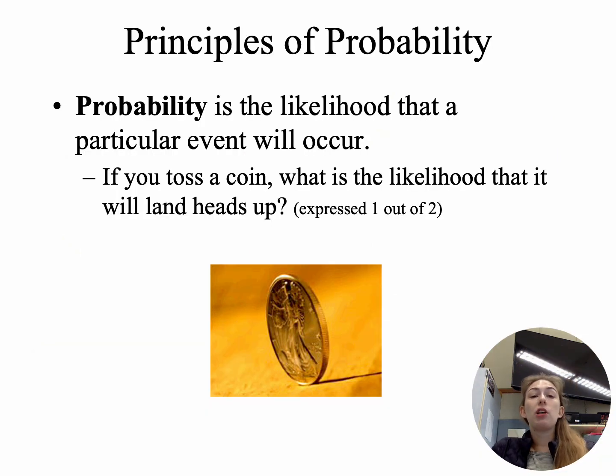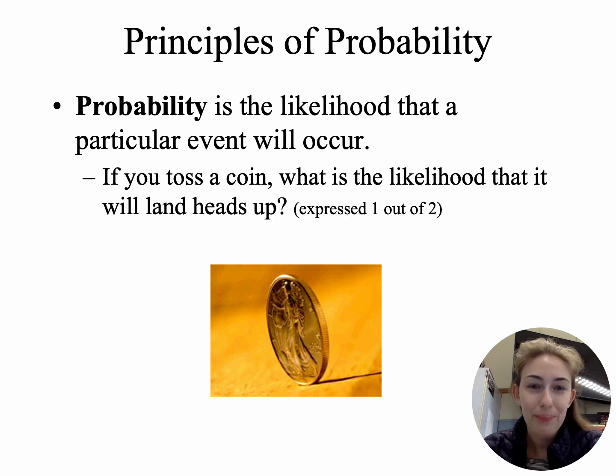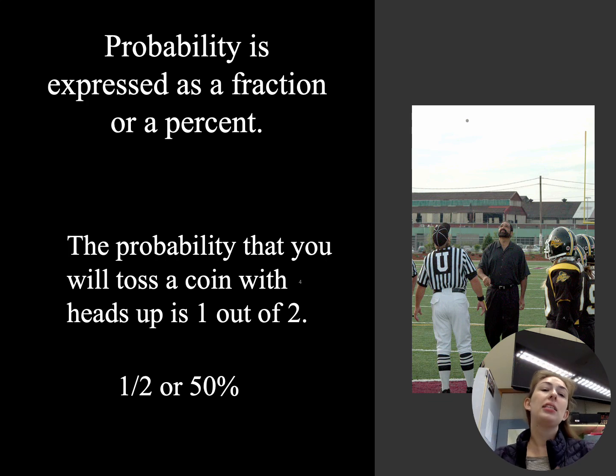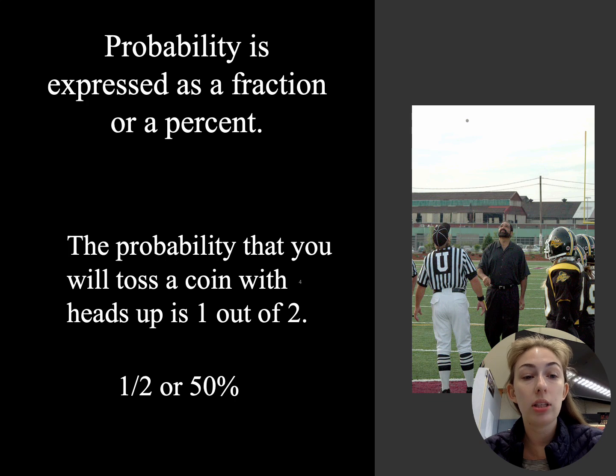So, principles of probability. Probability is the likelihood that a particular event will occur. So, if Miss Hudson tosses a coin, what is the likelihood that it will land on heads, right? So, because there's only two sides, it's 1 out of 2, because it can only land on one side, and we have two options. Now we're going to do this kind of for more of our traits, right? Probability is expressed as a fraction or a percent. The probability that you will toss a coin with heads up is 1 out of 2. So that means it would be a 50%.